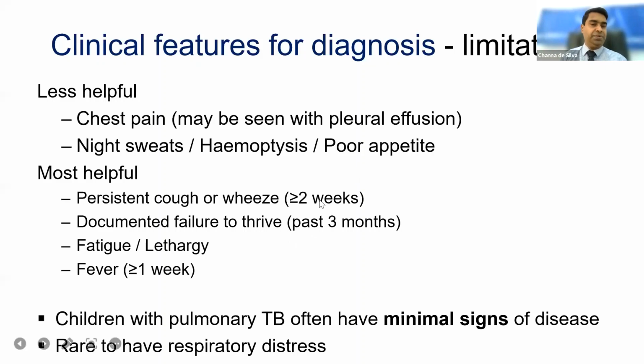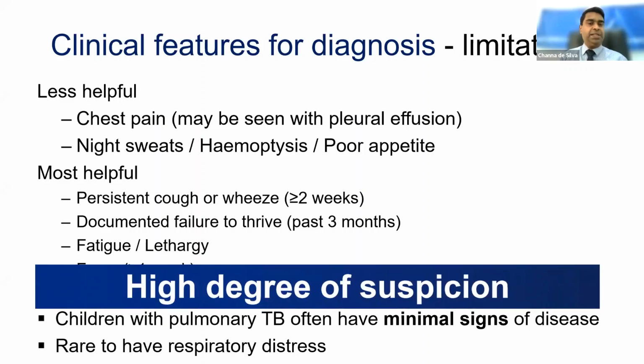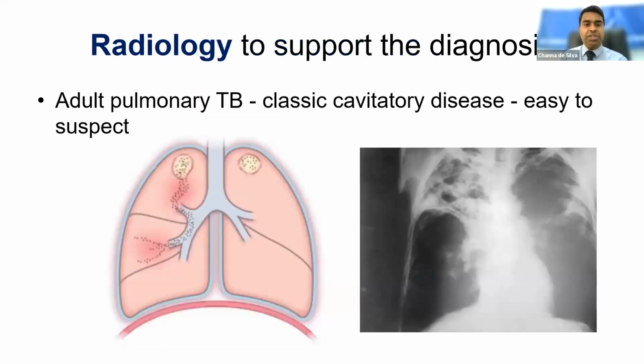Another important thing is signs. We use signs for the diagnosis of diseases, but usually TB in children has minimal signs. And usually they don't have significant respiratory distress. I'm sure you also encounter children who present with significant pleural effusions that have been going on for a few weeks, but usually they are relatively asymptomatic in comparison to children with pleural effusions due to bacterial infections. So that is one of the important differentiations. They very rarely have significant physical signs to diagnose a condition directly. Because of that, it's very important to have a high degree of suspicion.